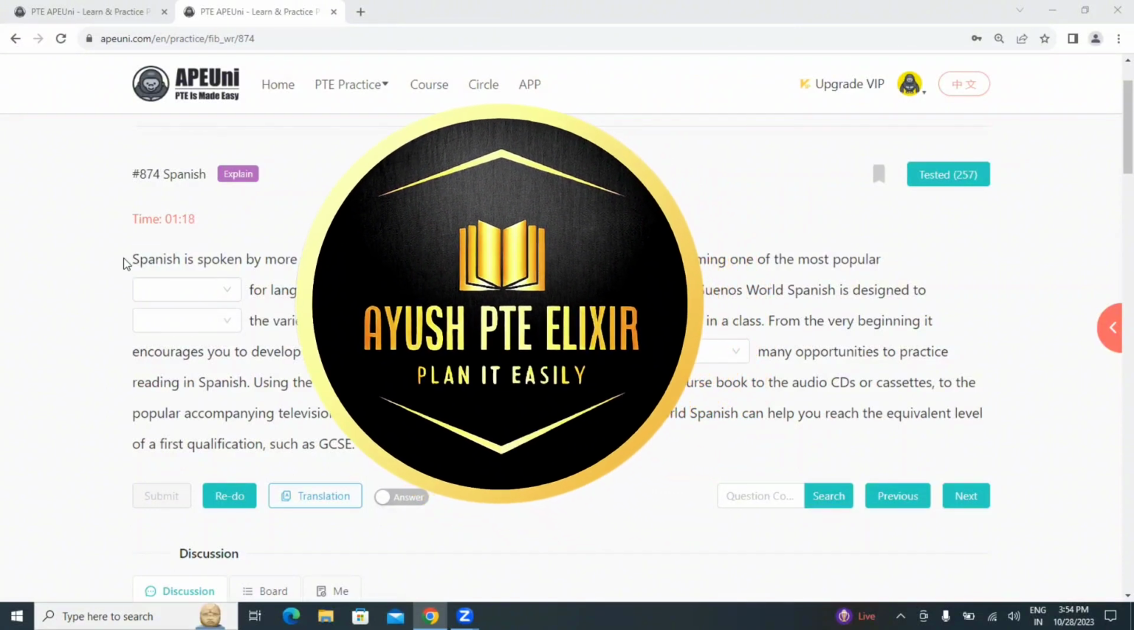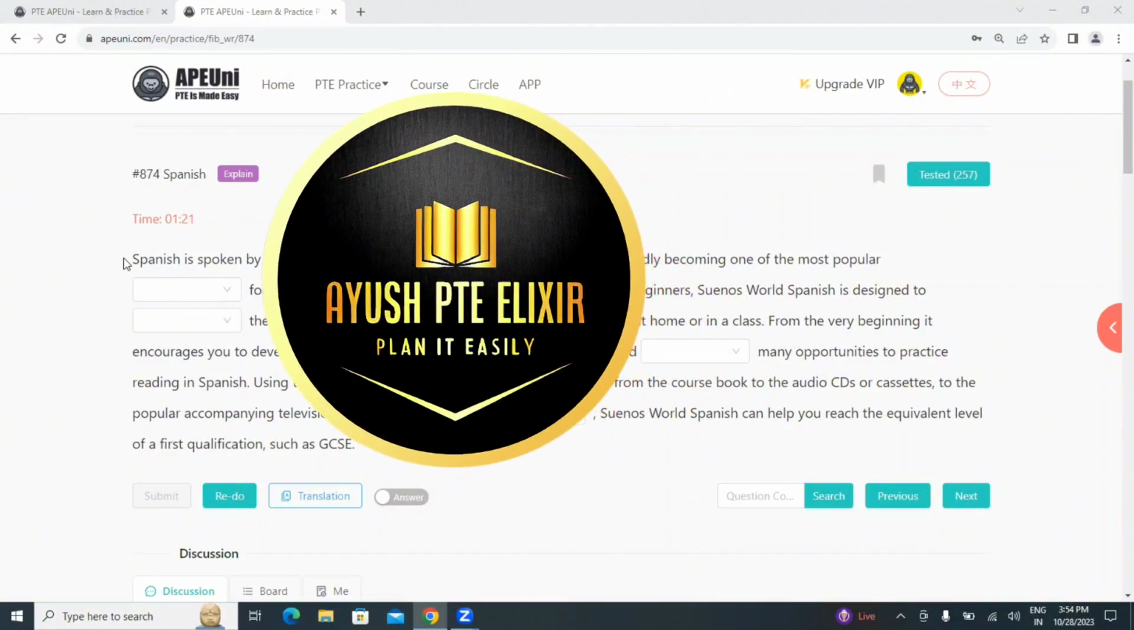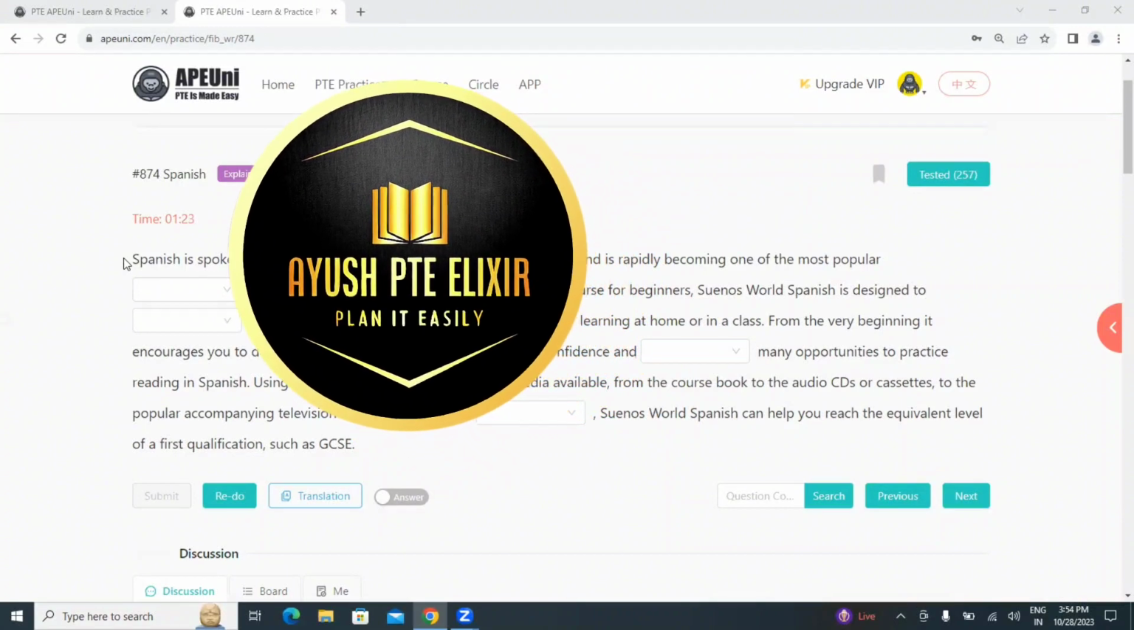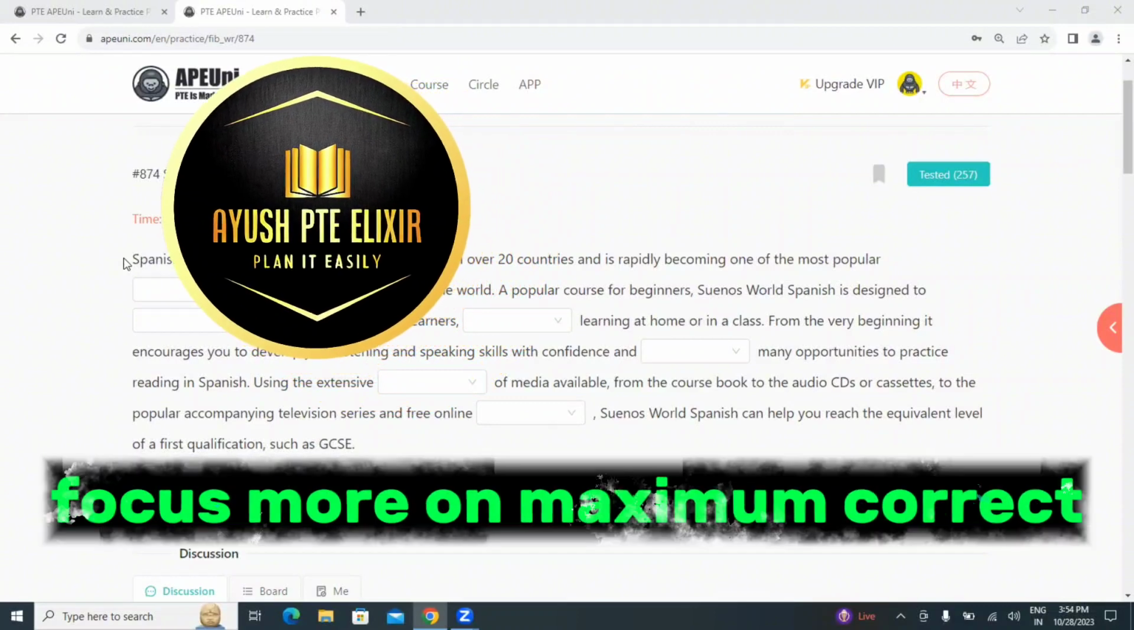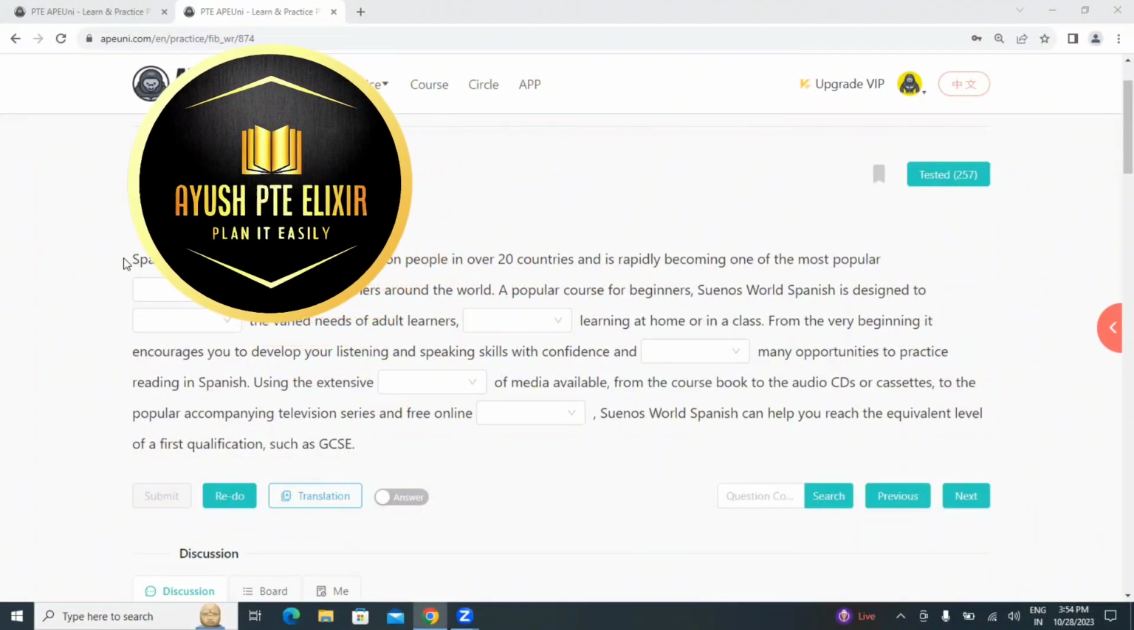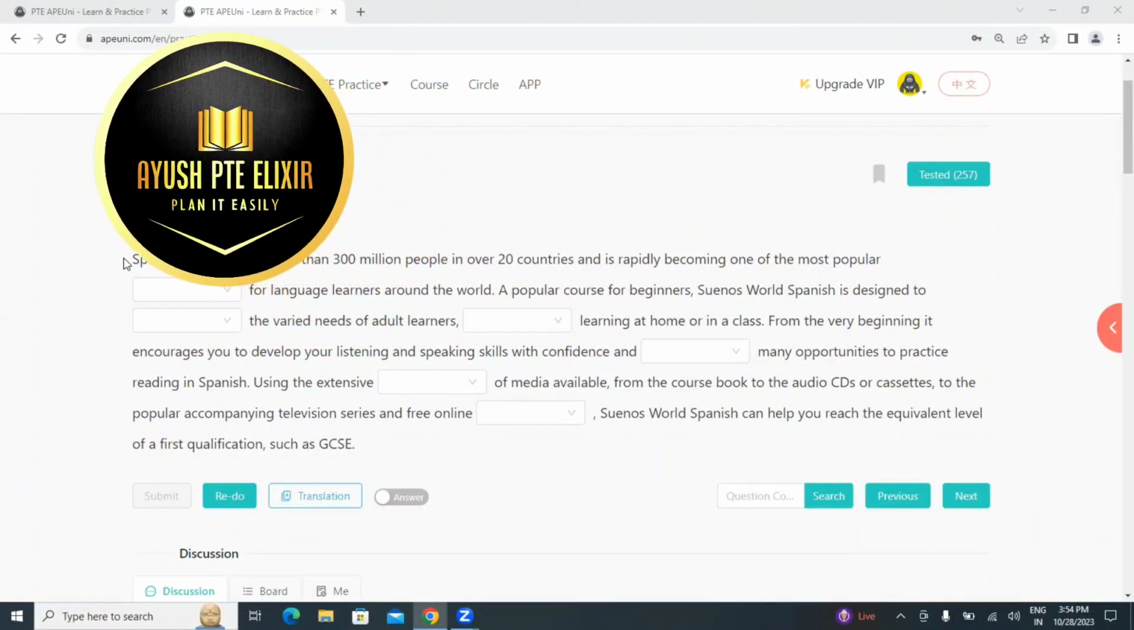The first one is Spanish. And let me tell you before going ahead one more thing, that I'm not going to focus on my correct or incorrect answers, but what I'll be doing is I'll be focusing more on getting the maximum correct answers. Not every one of them can be correct, but the maximum correct answers. So the first question is Spanish.